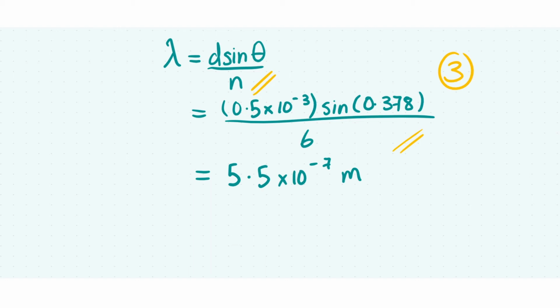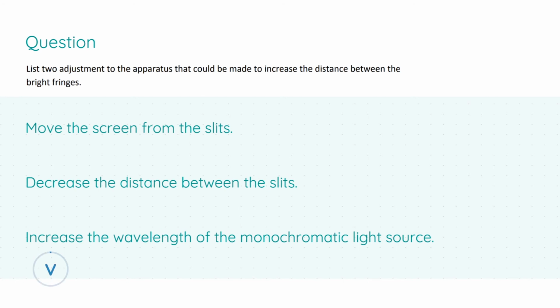And finally, you will get your final 3 marks if you get the correct wavelength, giving you 12 out of 12. Okay, so looking at the next part of our question, we are to list 2 adjustments to the apparatus that could be made to increase the distance between the bright fringes. Distance between the fringes is related to the angular separation of the bright fringes, theta.